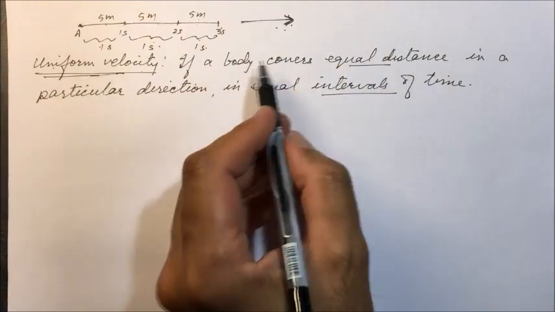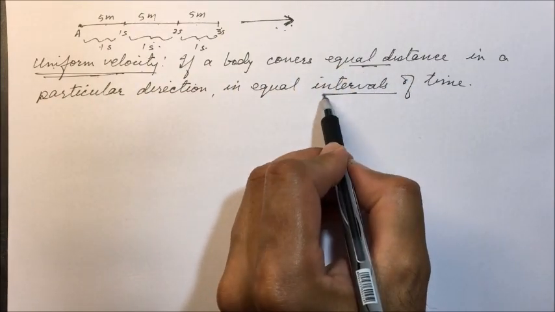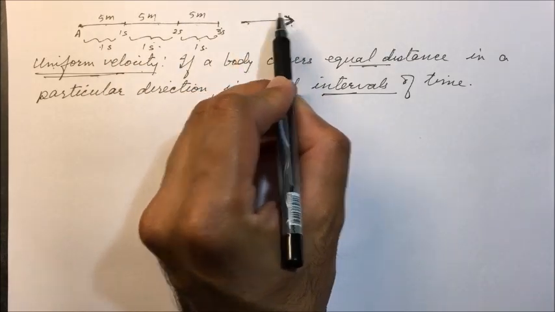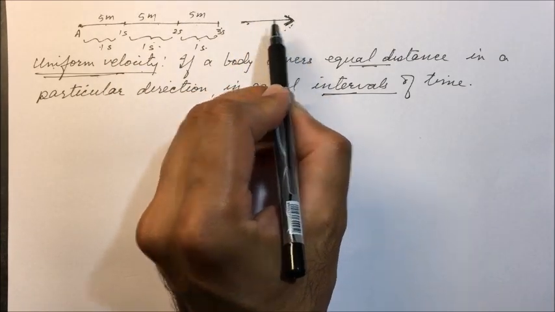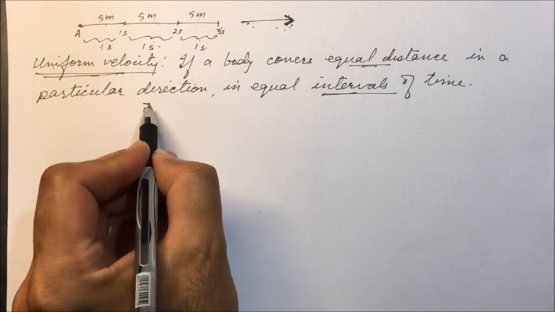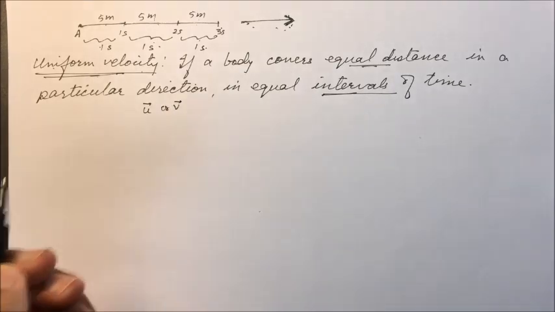Velocity is represented with u or v with an arrow.